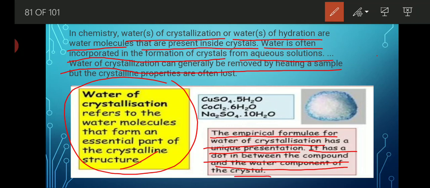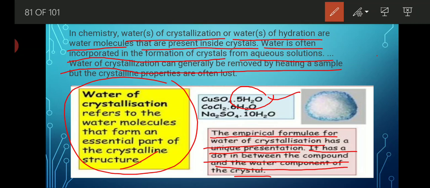See, look at this example. This example is written CuSO4.5H2O. So that dot 5H2O is the water of crystallization. Whenever a certain amount of water molecule gets attached with any salt along with a dot, that time it is known as a water of crystal salt.